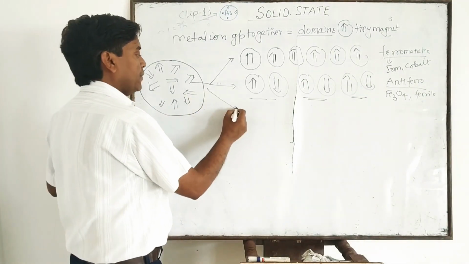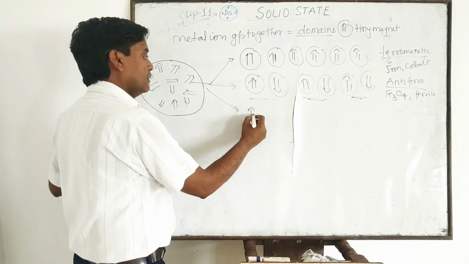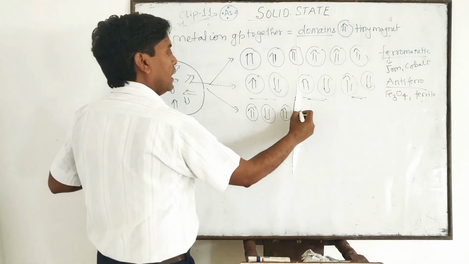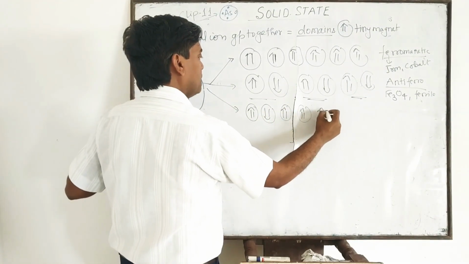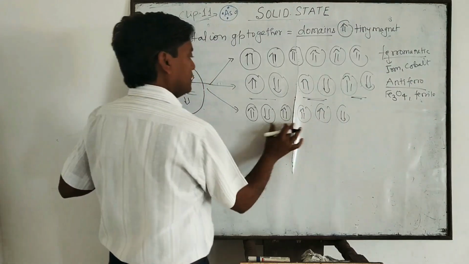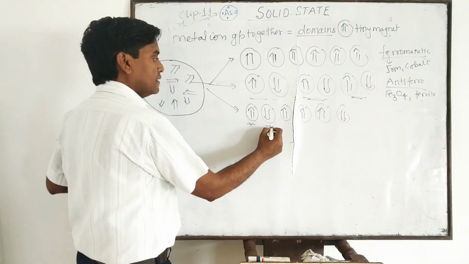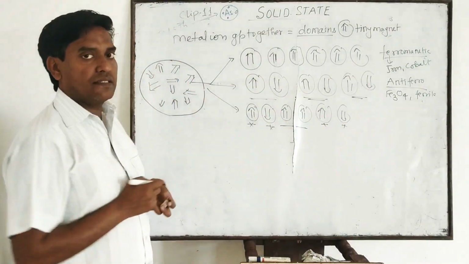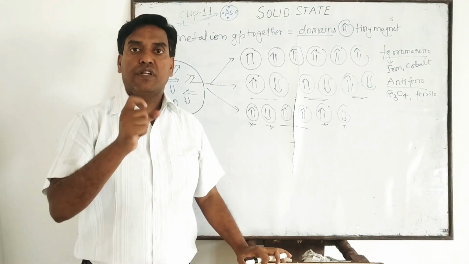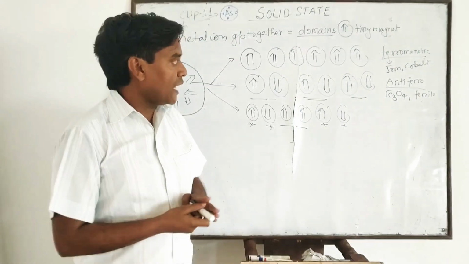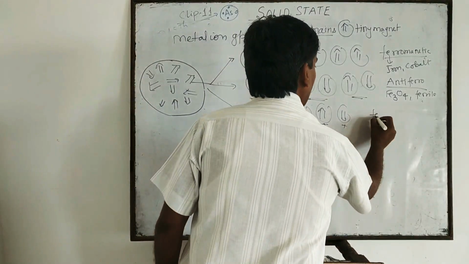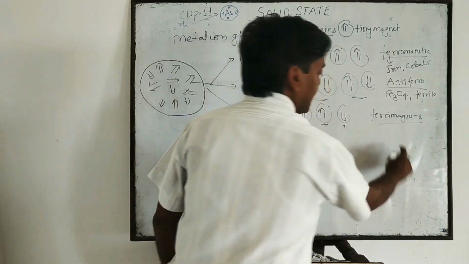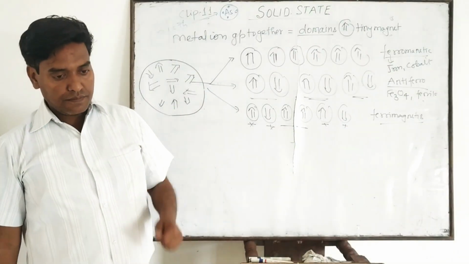And the third thing is, when an unmagnetized piece of metal is placed in a magnetic field, then it gives unequal opposite spin. Like this one cancels by this, and this one cancels by this. But there are two domains which lie in the direction of the magnetic field and produce a very small magnetic moment. That type of substance is known as ferrimagnetism.